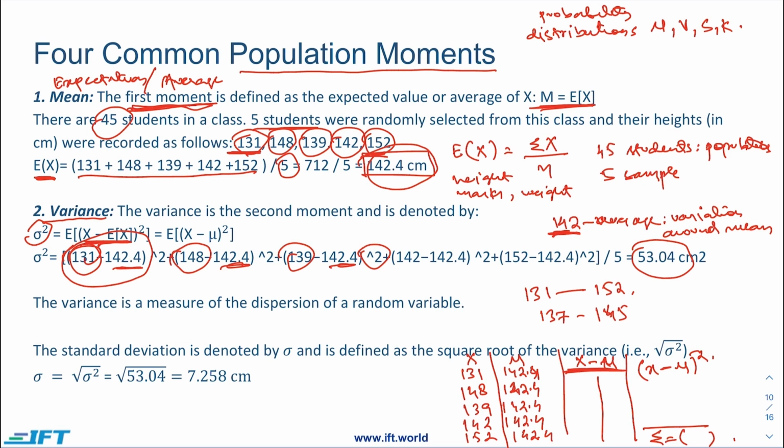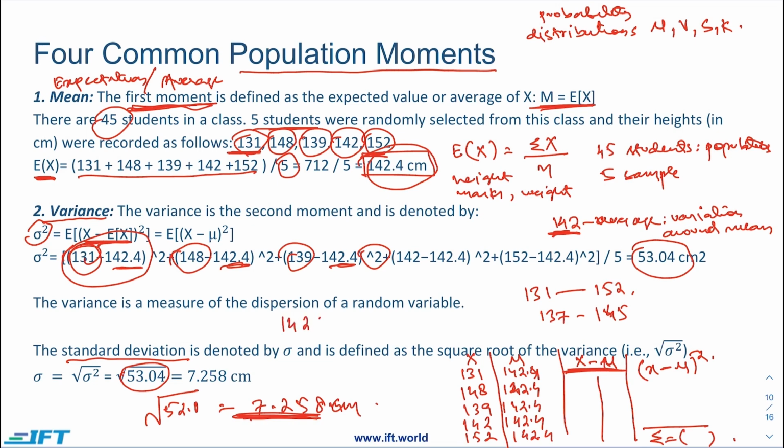Based on variance, we calculate another indicator which is known as standard deviation. To calculate the standard deviation, we just take the square root of the variance. So basically 53.04, we take the square root, which will come out to be 7.258 centimeter. So using this equation, we calculate the variance and standard deviation. Now these two indicators will tell us what the dispersion is like.